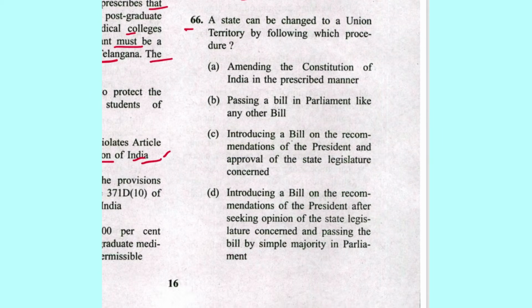Next 66. A state can be changed to a union territory by following which procedure? Amending the Constitution of India in the prescribed manner, by passing a bill, by introducing a bill on the recommendation of president, or introducing a bill on the recommendation of president after seeking opinion of the state legislature concerned and passing the bill by simple majority in parliament. D is the answer.